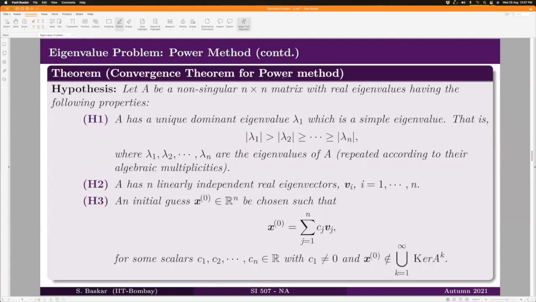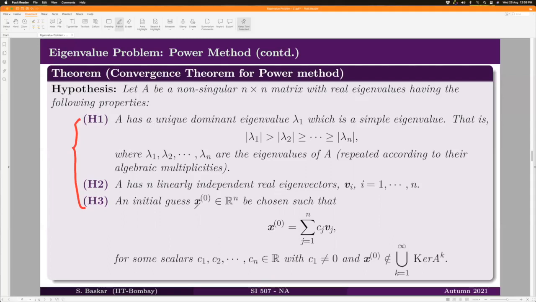The convergence theorem for power method that we have proved in the last lecture was the following. You have a non-singular matrix with real entries and assume that it has real eigenvalues. And further, you assume these three hypotheses. One is that A has a unique dominant eigenvalue and it has a complete set of eigenvectors.